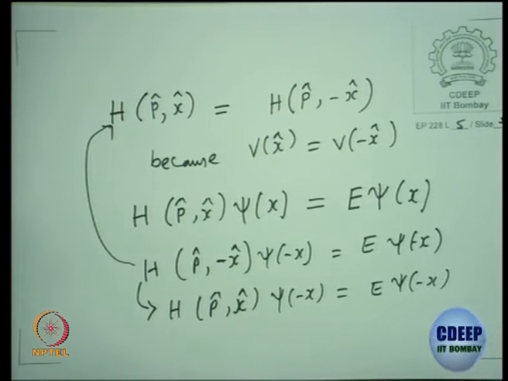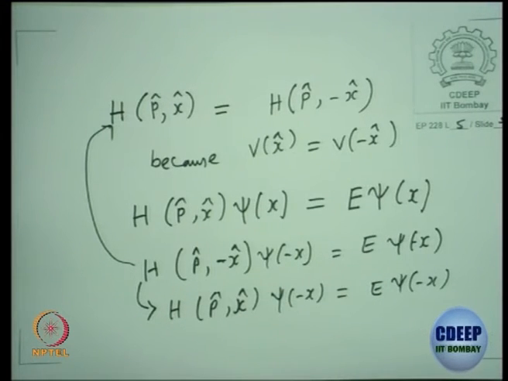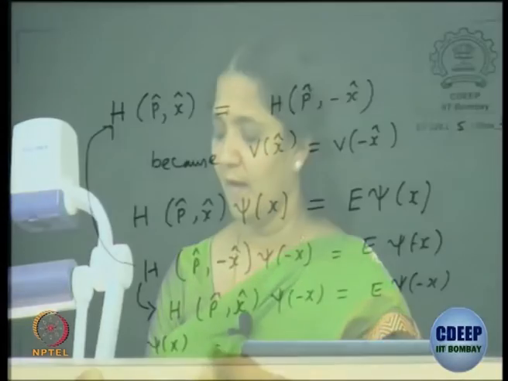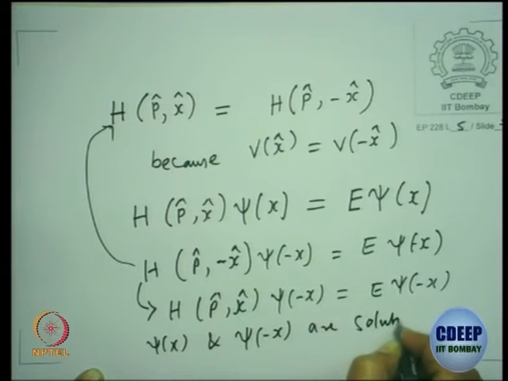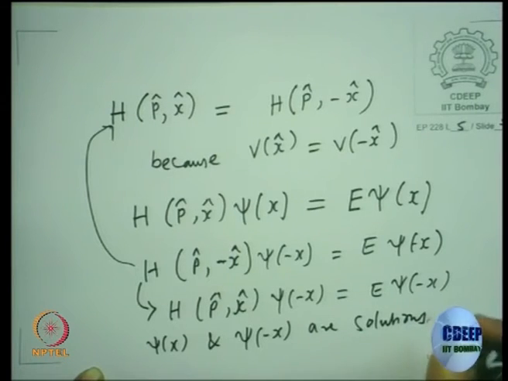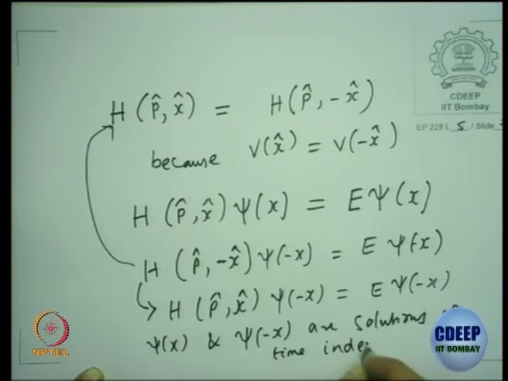So what does this tell you? Psi of x is a solution, and psi of minus x is also a solution. Psi of x and psi of minus x are solutions of the time independent Schrodinger equation.